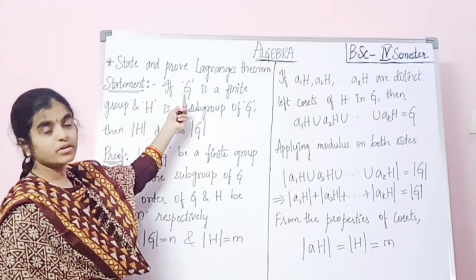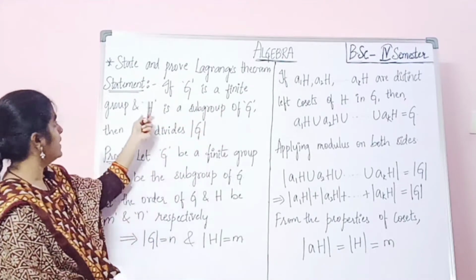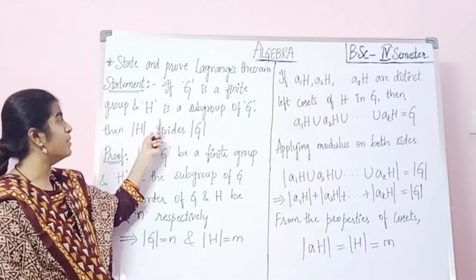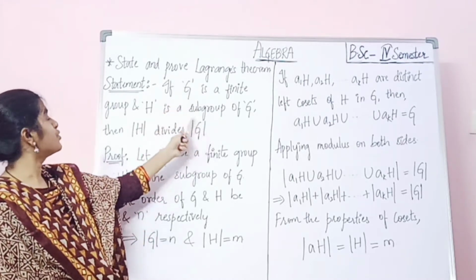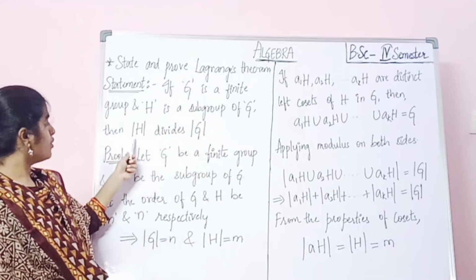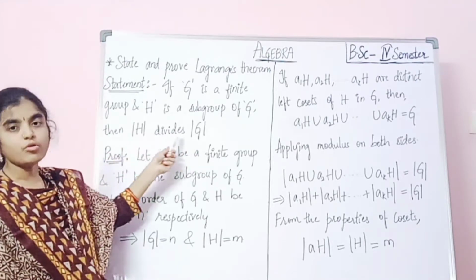Let's discuss an important theorem: state and prove Lagrange's theorem. So here the statement: if G is a finite group and H is a subgroup of G, then the order of H divides the order of G.